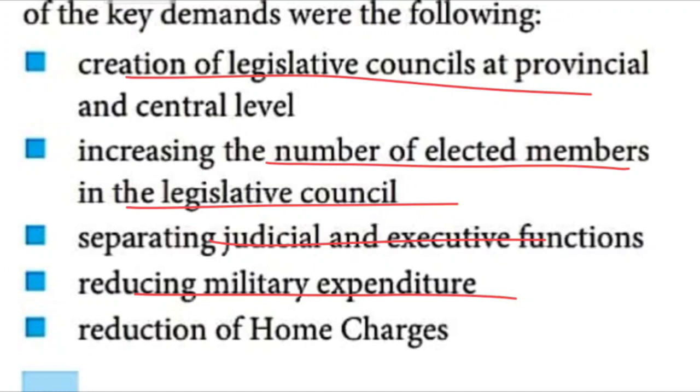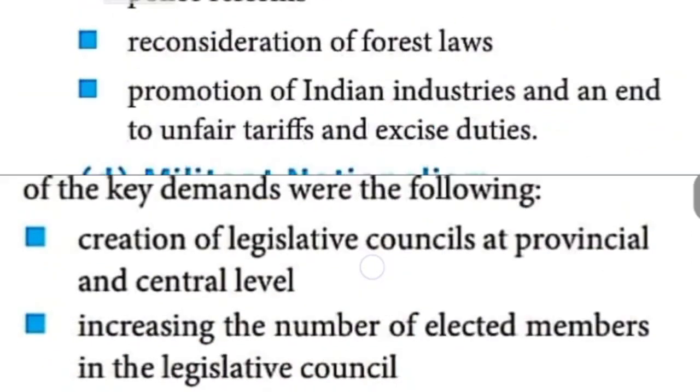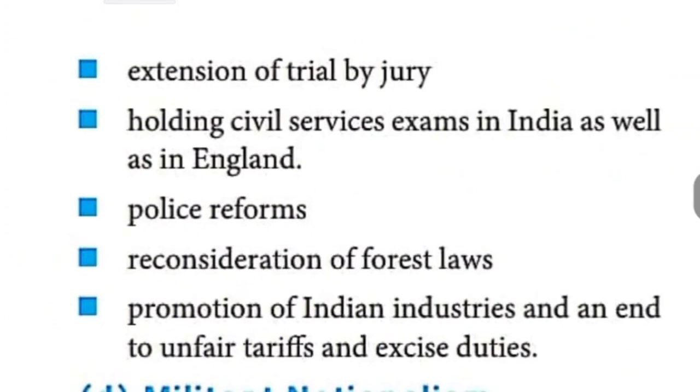Then next, reduction of home charges. What is meant by home charges? In the sense, taxes, reducing the taxes. The British government levied heavy taxes on Indian peasants and farmers. So how to reduce that, like that they were telling. Who was telling? The Indian National Congress was telling. The next, what is given? Extension of trial.